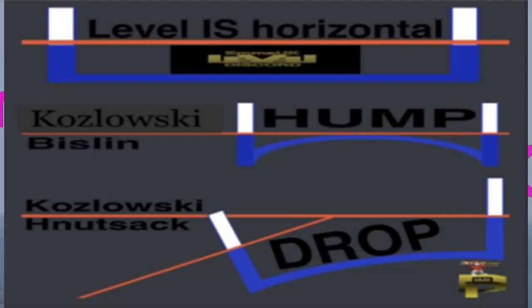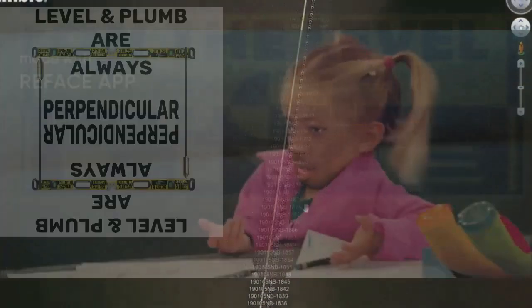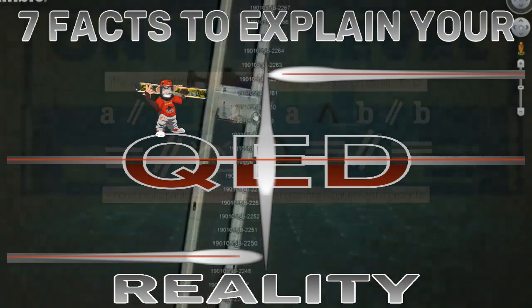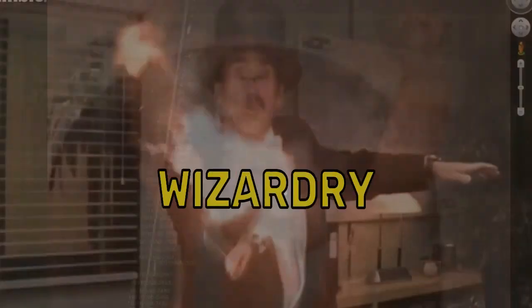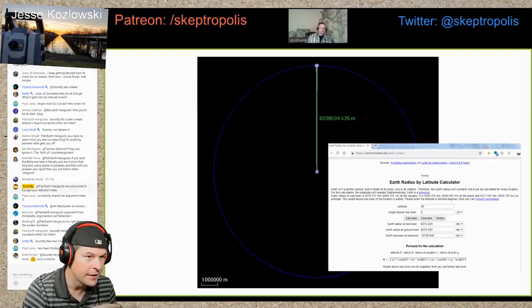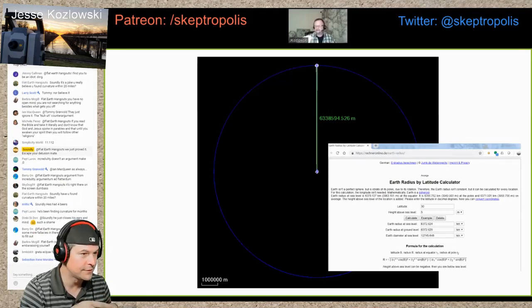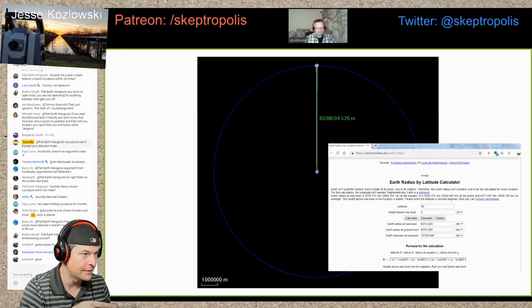Three coplanar points, and bam, there's the radius of the Earth. On the level. The way I phrase it is a monument to the curvature of the Earth. It really totally is. I agree with you. Level. And bam, there's the radius of the Earth. Pay attention here, okay? Jesse has measured the curvature of the Earth, and he has measured the radius based on that curvature. That's what Jesse did.